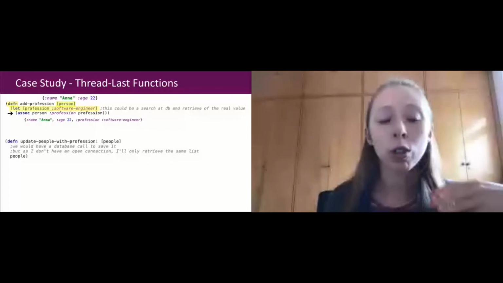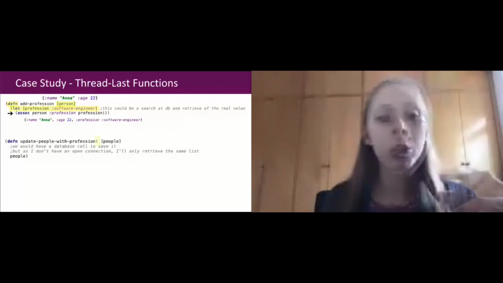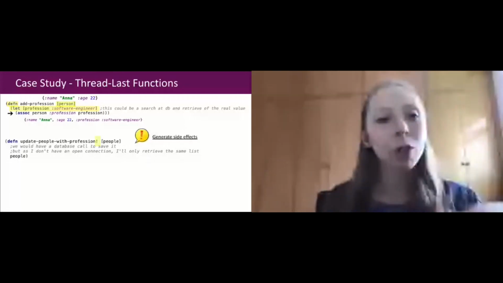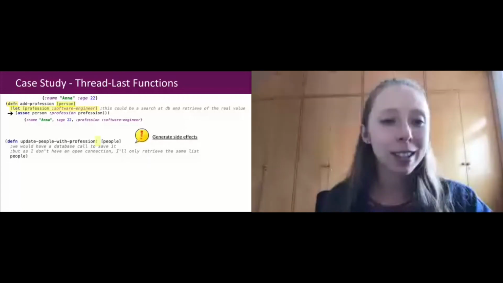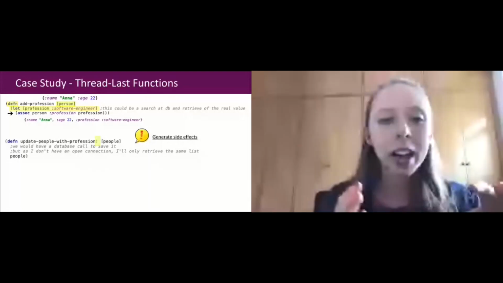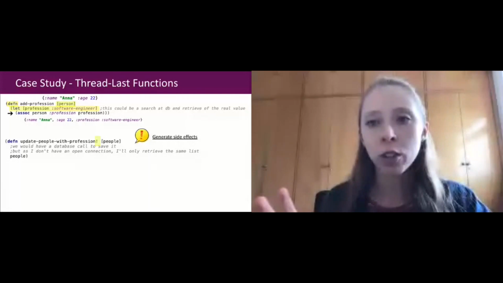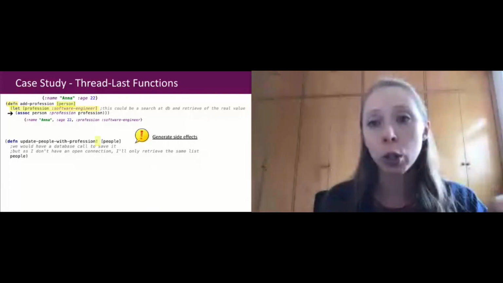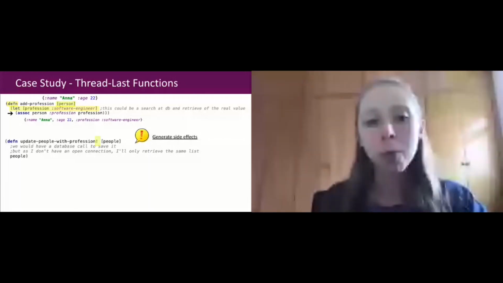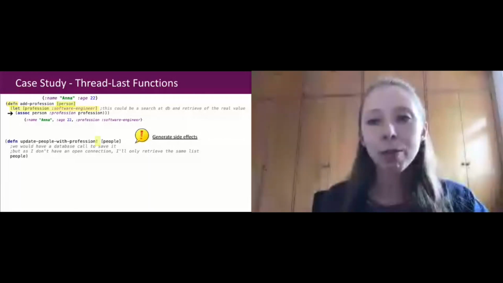I just wanted to show something really interesting here, which is this exclamation mark. An exclamation mark represents that this function will generate side effects. So as updating something in a database is a side effect, I declare, as a code convention in Clojure, that this function is doing that. So here I just return the same list, but it's actually a new list of people. But that's what this function does.